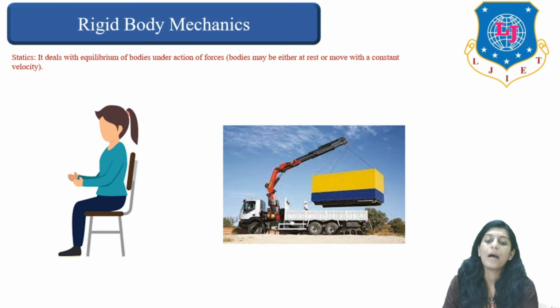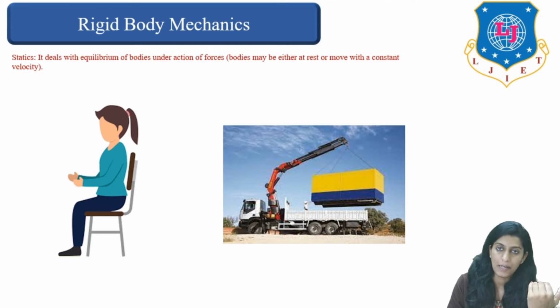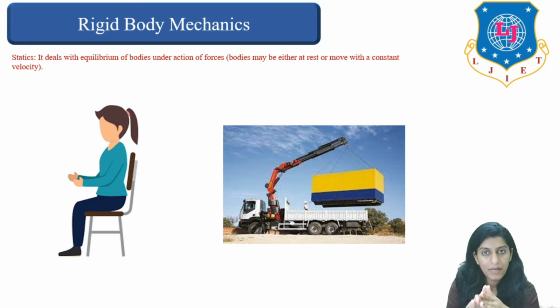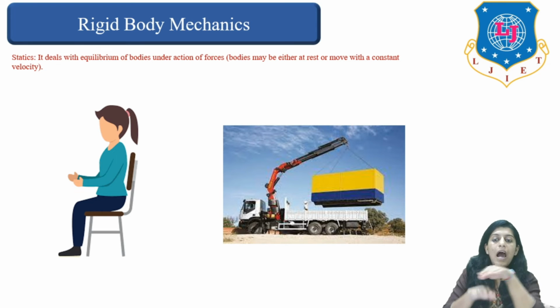Now, coming to rigid body mechanics. Rigid body mechanics may be understood in two different ways. One is static and another one is dynamic. So what do we mean by the word static? Static means something which is at rest, right? So statics deals with equilibrium of bodies under the action of force, right? It is at equilibrium under all the forces which are applied.